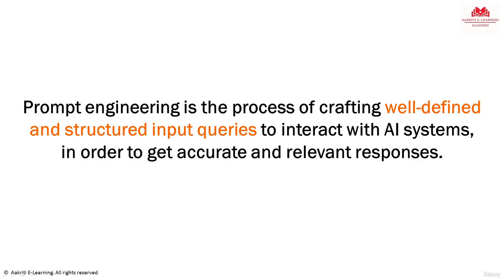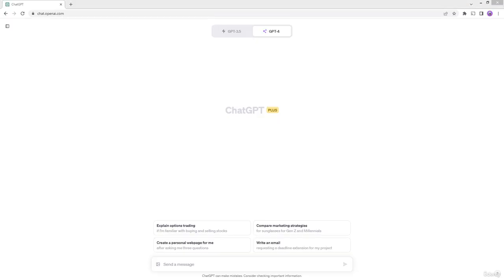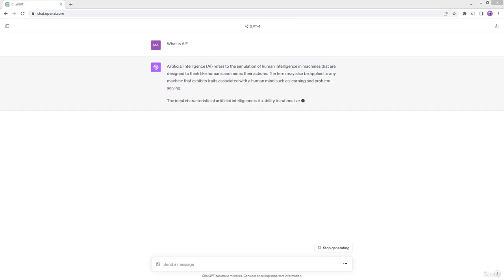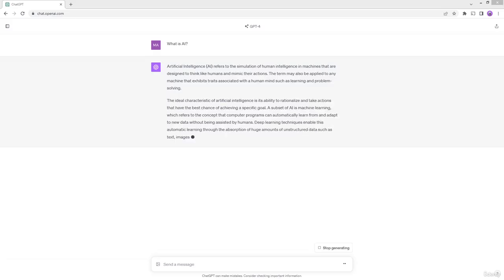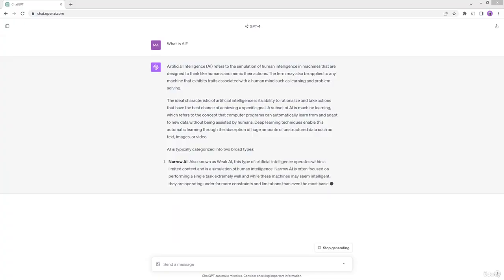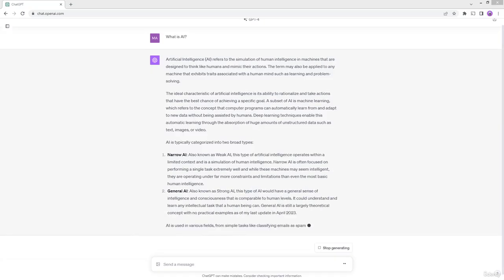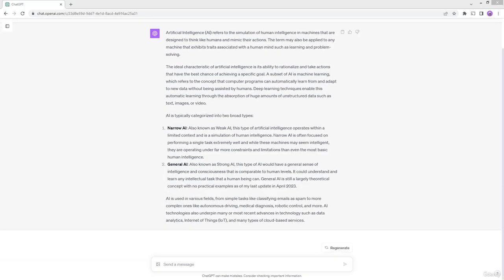Why don't we go to ChatGPT and try it out and see this in action? So let's start with a very simple scenario. Let's assume that I'm a healthcare professional and I know about artificial intelligence. I'll go in here and type in the question AI, and let's run it. As you can expect, this is a very generic question, so what you will get in return is also very generic information. ChatGPT will tell you all about AI, everything, lots and lots of information. This information is very generic for somebody who's coming from a healthcare background like me, so I need to make it more specific.